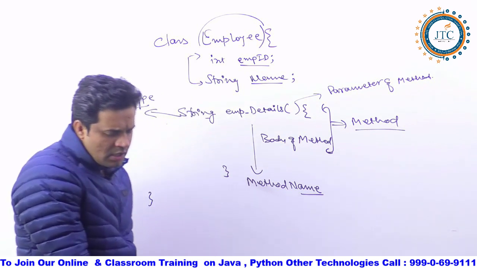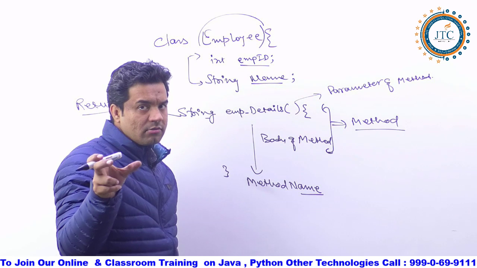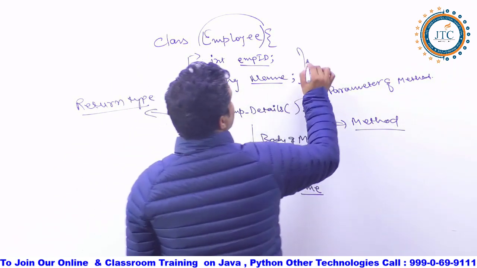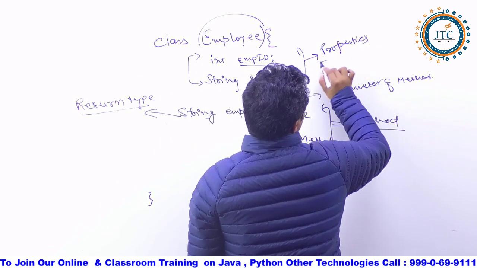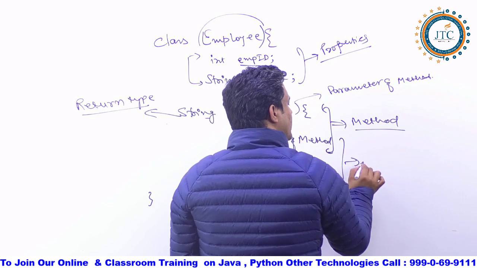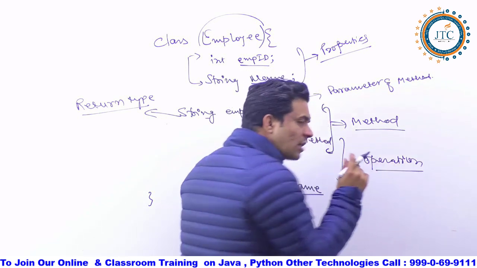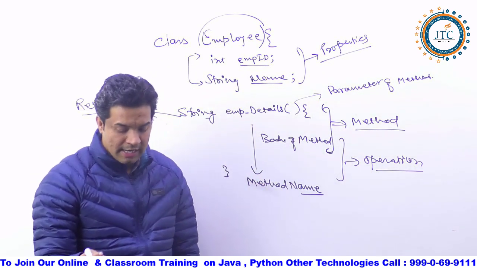Now here you see. So I hope you understand the operation. Did you understand the meaning of operation? As I said, these all are the properties we can call, and these all things we can call operations. Operations means some activity which is going to be performed, right?